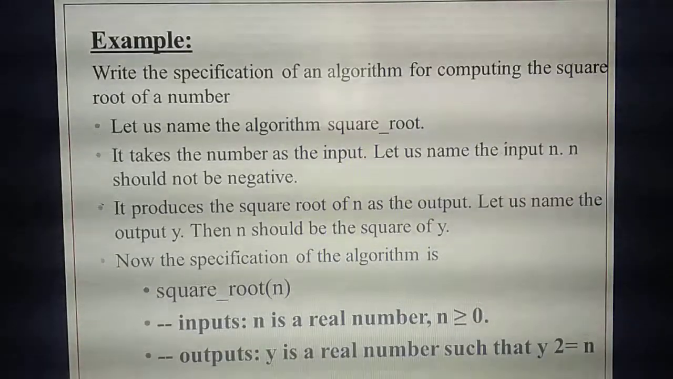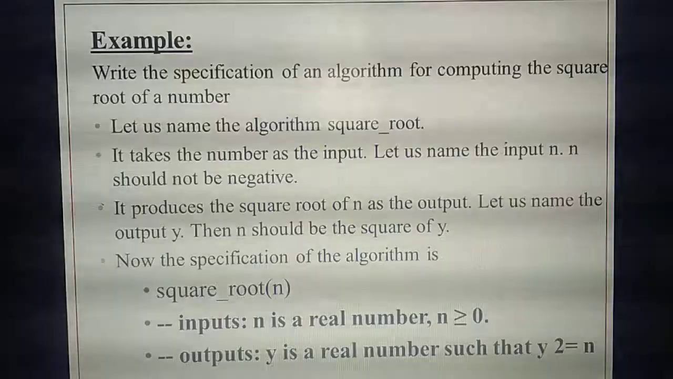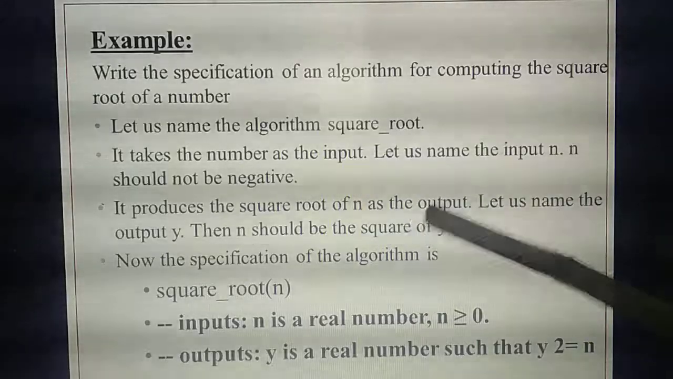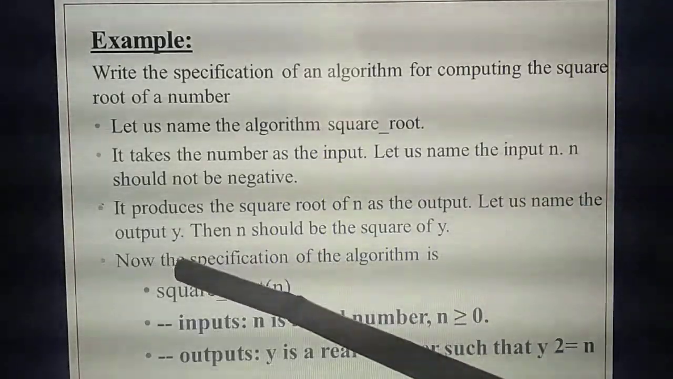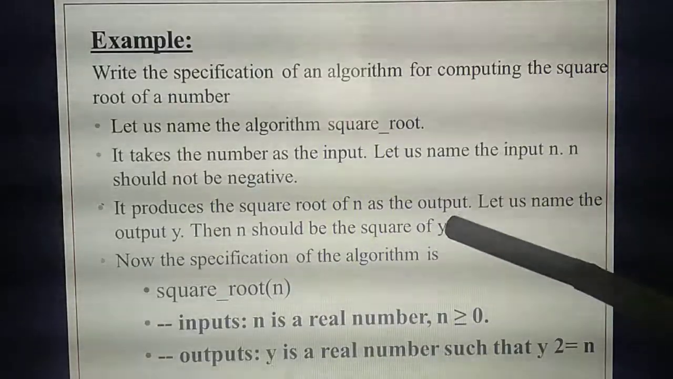N. Then you need to give the property of the input. So what's the property? N should not be negative. So a negative number is not accepted. Okay. Then you need to identify the output. So for that output, which variable are you giving? Y variable. The result, that means the square root result, will be stored in which variable?